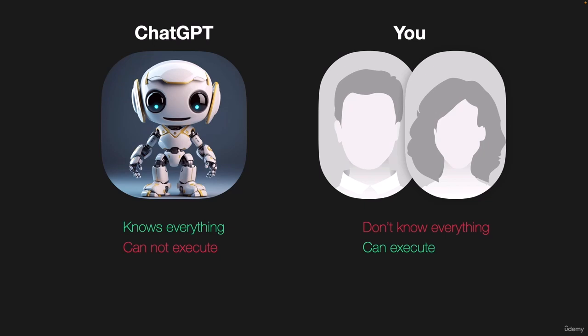So our goal here is to use your execution plus the knowledge of ChatGPT. Our goal in this course is to combine these two together. So we have the ability to order ChatGPT to prepare something for us, to do some tasks for us, or to explain something to us, all right? And ChatGPT has all the knowledge, so it's going to work, right?